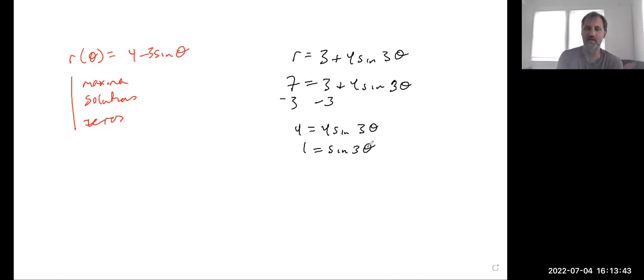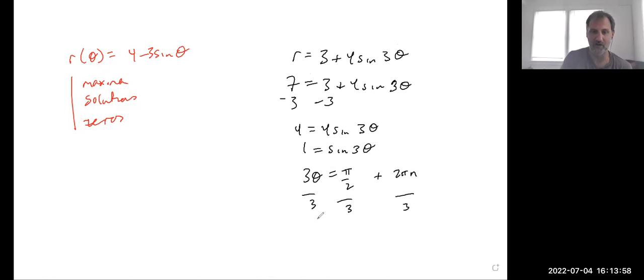So when does sine equal 1? At pi halves. So 3 theta equals pi halves. And if we wanted to do the infinite solutions, we could add on 2 pi n, because then when we divide by 3, we're going to get our full set of solutions. We get it at pi sixths, but we also get it every 2 pi thirds n from there. So we should get it at pi sixths, then at pi sixths plus 2 pi thirds, pi sixths plus 4 pi thirds, et cetera, et cetera.